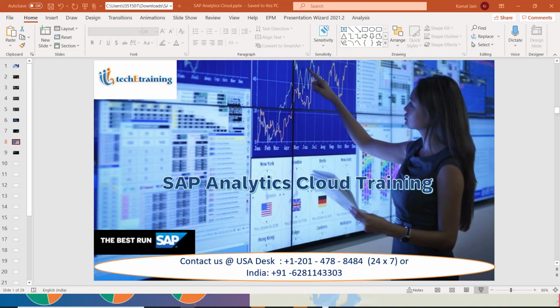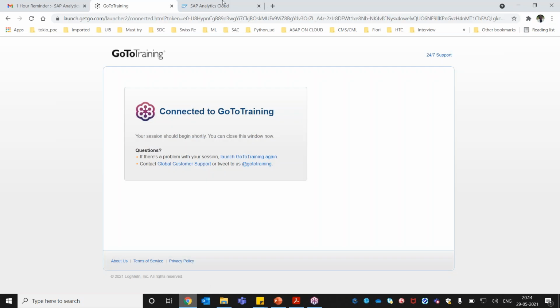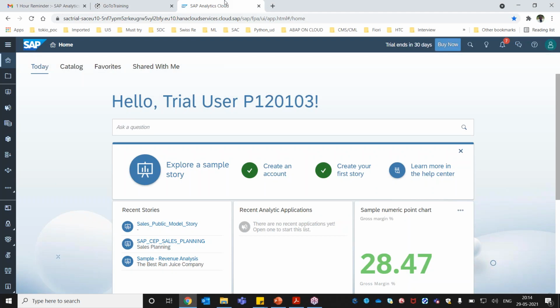All right, so let me quickly start with the system here. We are going to use this trial account. This account is offered as a part of learning for SSE by SAP, and initially you are going to get this account for 30 days, and then it will be extended to the next 60 days. So in total, you get 90 days of access per email ID per user.